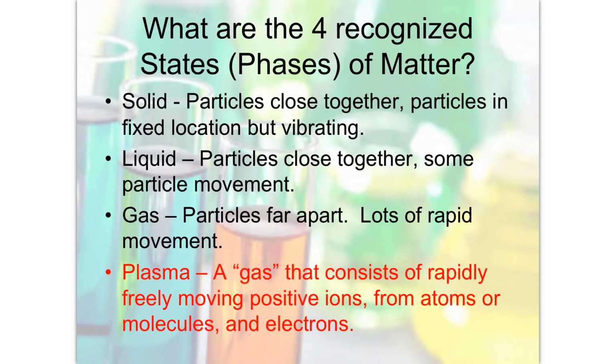In previous science classes, you were taught and possibly learned that there are 3 states of matter. Actually, there are 4. And the last one is plasma. Plasma is just basically a highly charged, rapidly moving gas. But plasma is not a phase of matter that we are going to be concerned with in this high school chemistry course. So we're going to go back to the ones that you probably are very familiar with, solid, liquid, and gas, right?